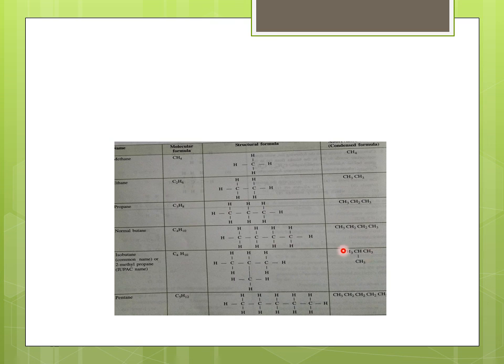So structural formula means the formula which shows the correct bonding between carbon atoms, and also the linkage between carbon and other atoms like hydrogen.